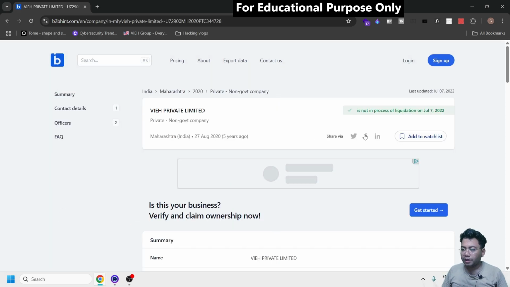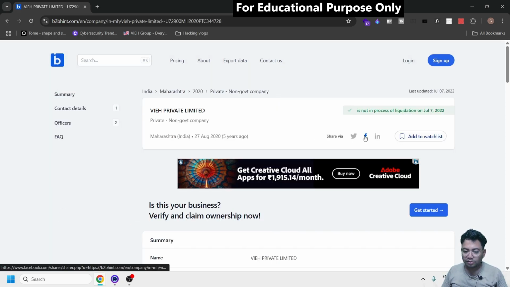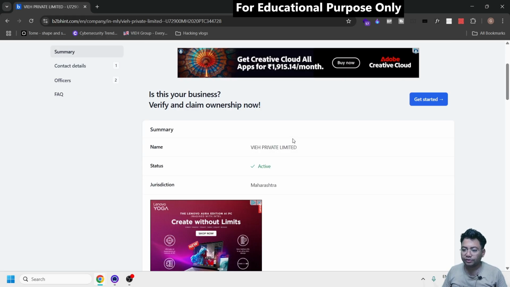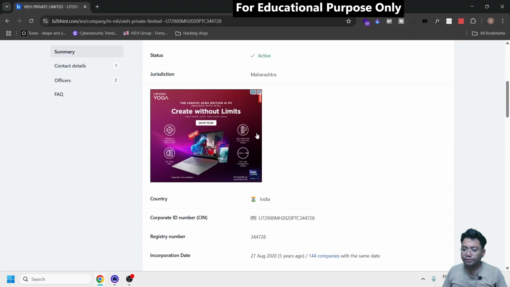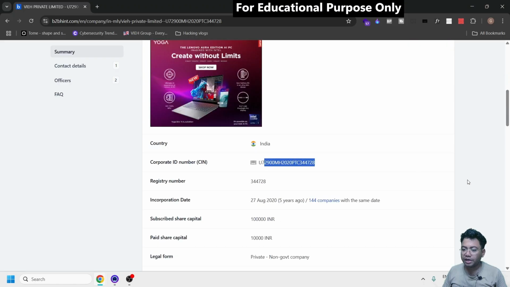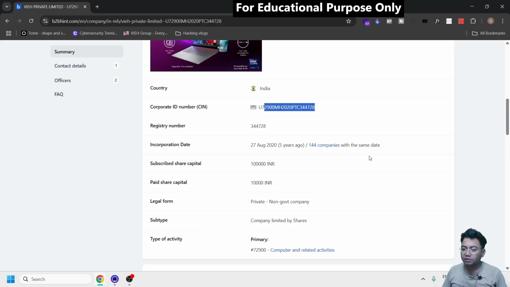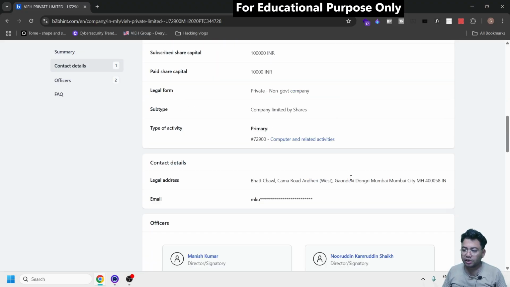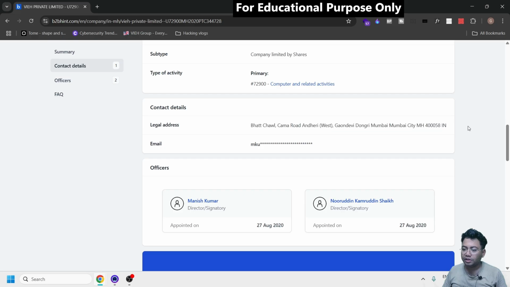So you got plenty of information, right? You can add it in the checklist. The company was started 5 years ago, right? And the name is VIH Private Limited, a Maharashtra based company. This is the company ID, when the company was started, and this is the share capital, paid up capital, and this is the address of the company actually, and this is the official mail ID which is mine.